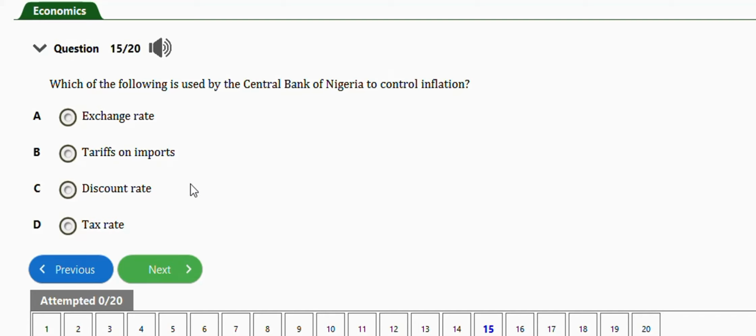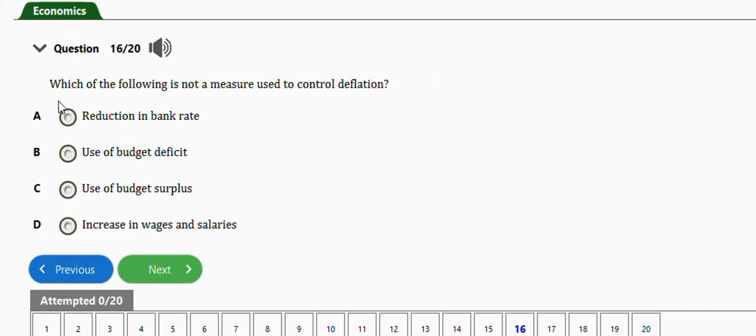Alright, very important. This question is this one. It says which of the following is not a measure used to control deflation? So we have option A, reduction in bank rates, use of budget deficit, use of budget surplus, and increase in wages and salary.